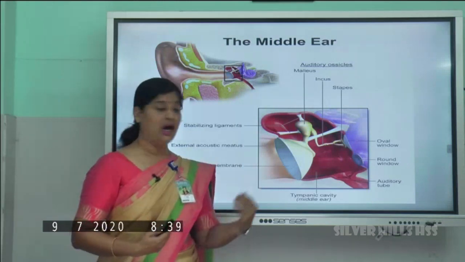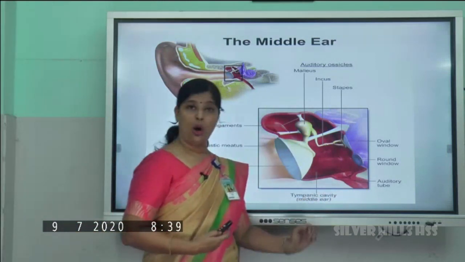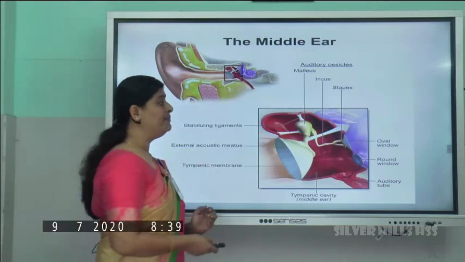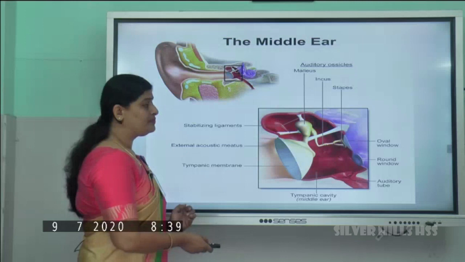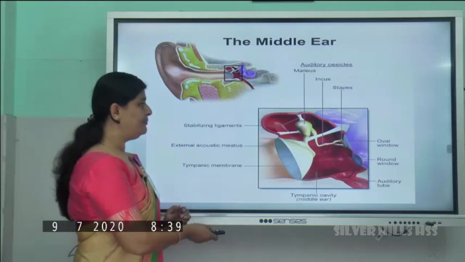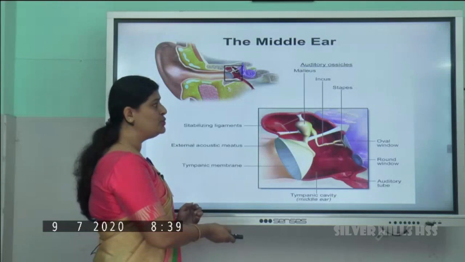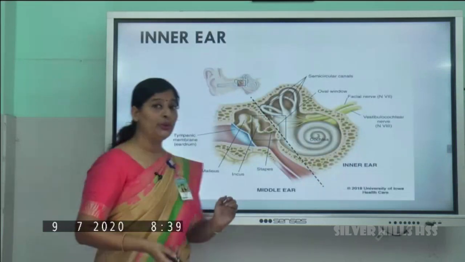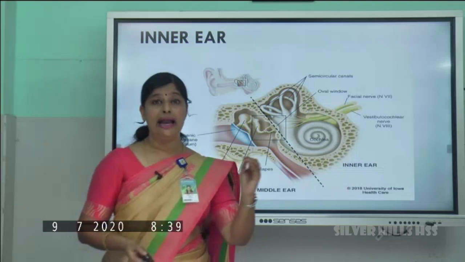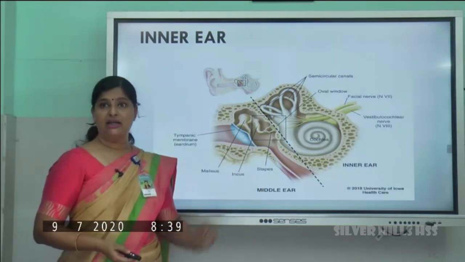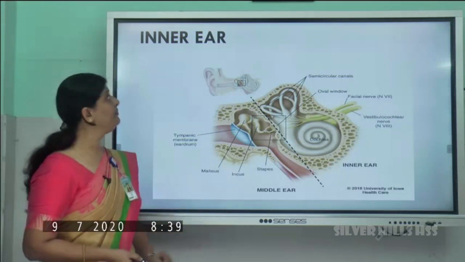That's it about the oval window and the round window, right? So these are the parts of which one? These are the parts of the middle ear. So the eustachian tube does not have any function to do. It has which function only? Regulating the air pressure.